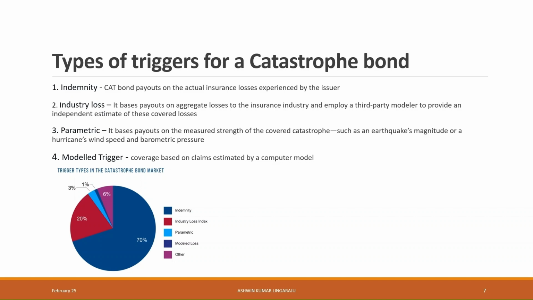As can be seen, 70% is from indemnity and 20% is from industry loss index.